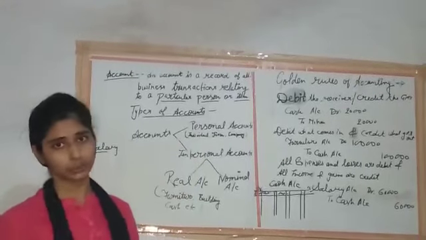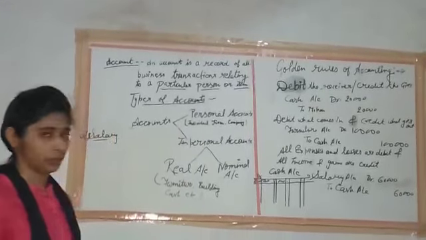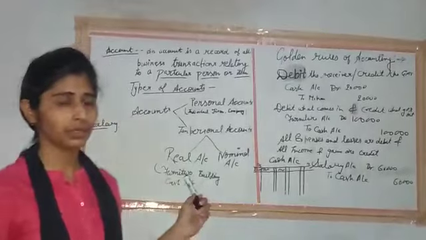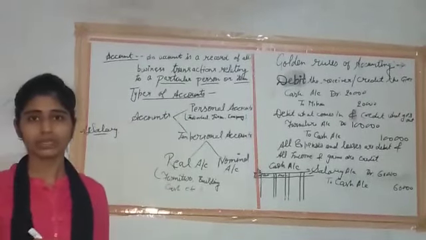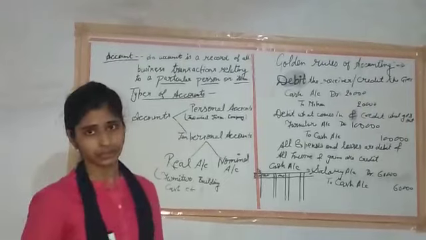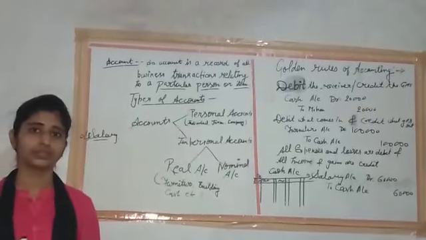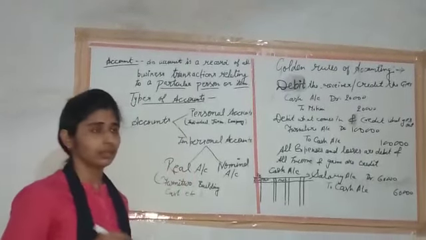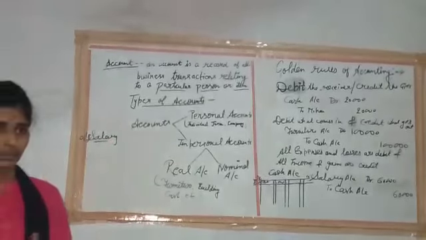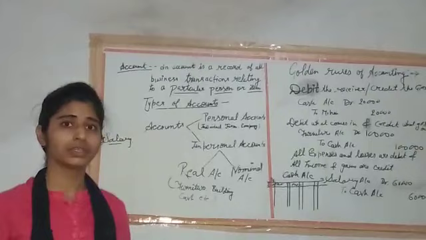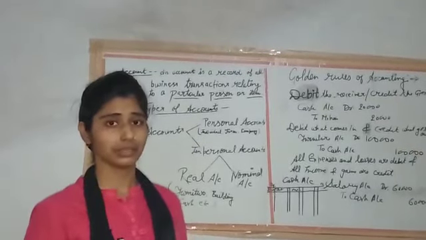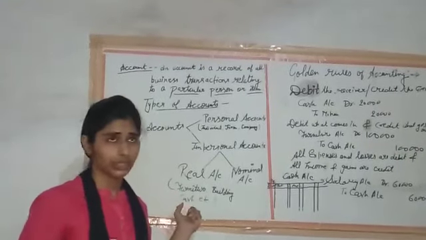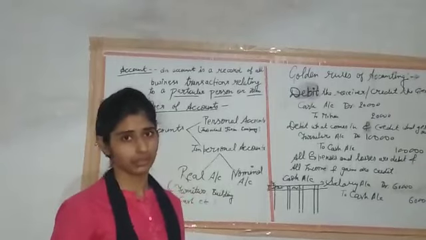Impersonal account is further divided into two parts: real account and nominal account. Real account is further divided into two parts: tangible real account and intangible real account. Tangible real accounts are those accounts which can be seen and touched, like building, machinery, furniture, etc. Intangible real accounts are those accounts which we cannot touch or see. These have only value, like trademark, software, etc.